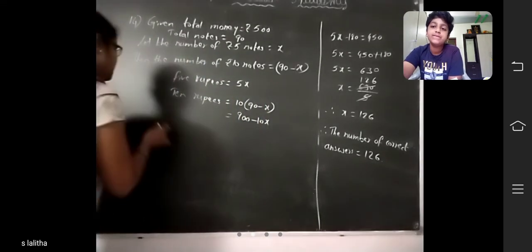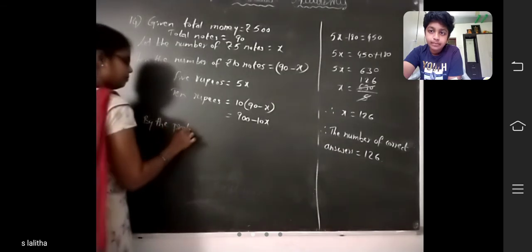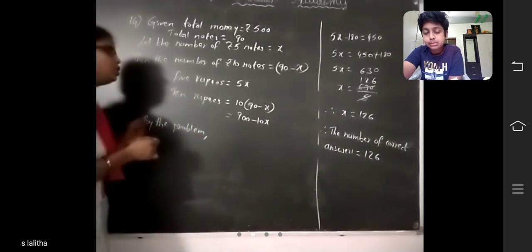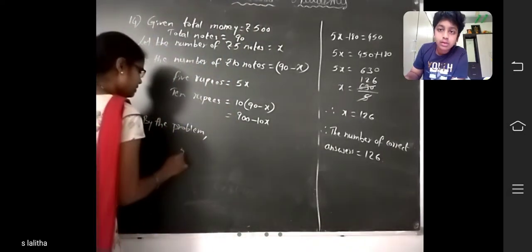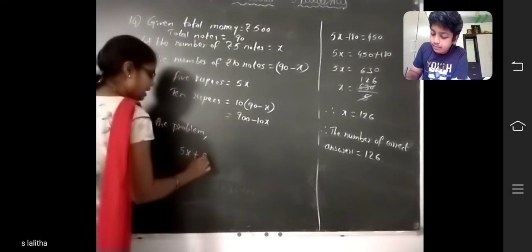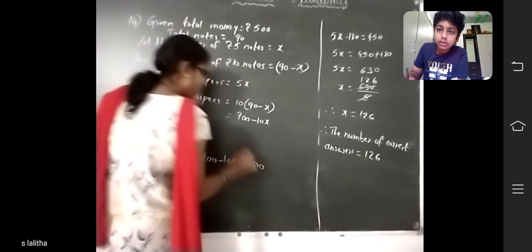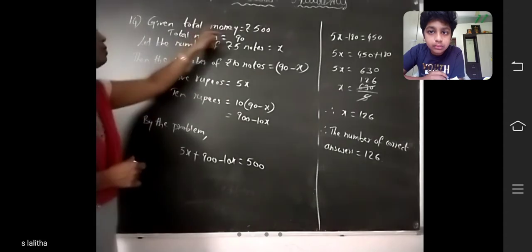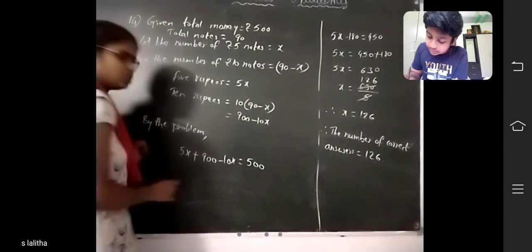Now by the problem, you should add these two, we will get 500. So 5x plus 900 minus 10x is equal to 500. Total money is 500. So 5x minus 10x, how much?